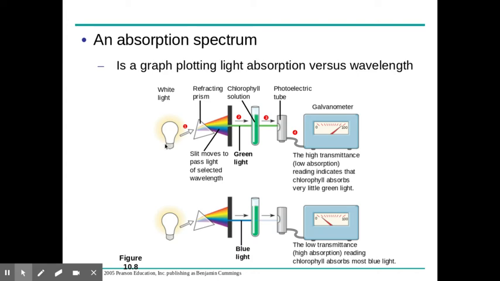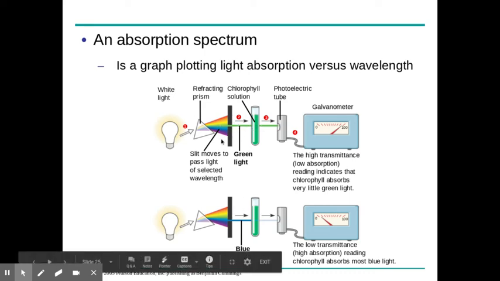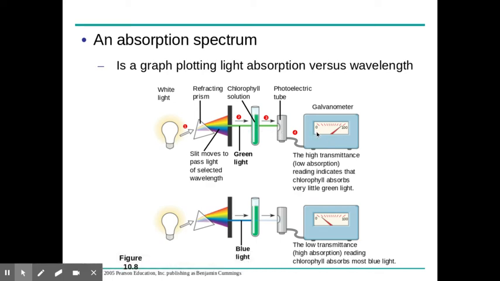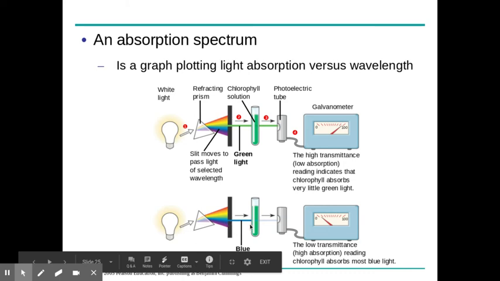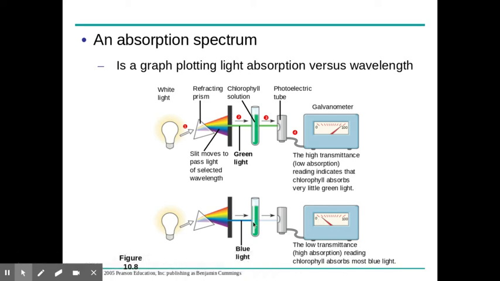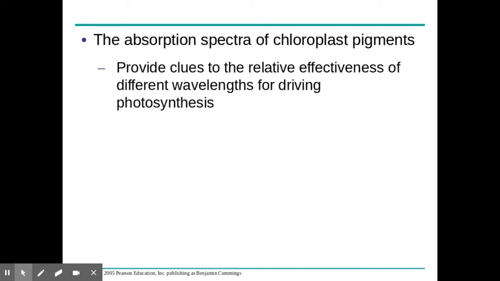You can see here we're sending light, and we're going to separate that light into colors through a prism, and then you're sending different colors of light through. This one is green, and they're measuring how much light is passing through. On this meter, a lot of the light is passing through. Very little is being absorbed, in other words. Down here, this one is blue light, and very little of it is passing through. So most of it is being absorbed. That's what we're measuring, how much gets absorbed.